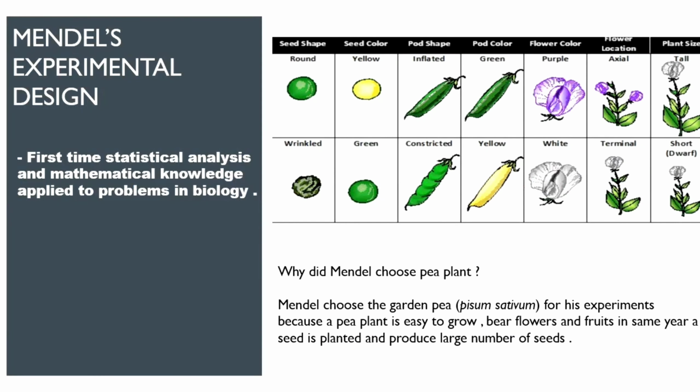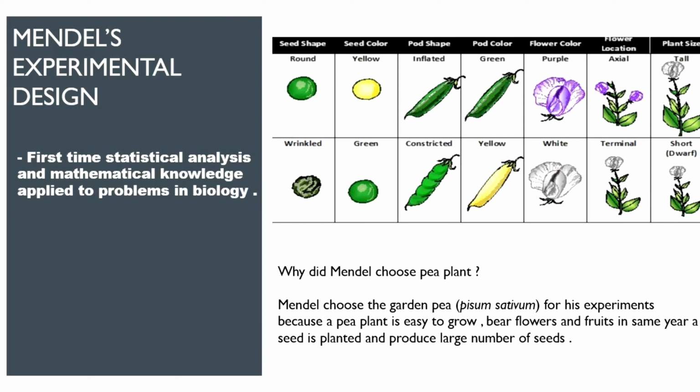Moving forward, next we have Mendel's experimental design. For the first time, statistical analysis and mathematical knowledge was applied to problems in biology. We all know that Mendel came up with certain ratios, phenotypic ratios, genotypic ratios. These ratios are a part of maths. So it was for the first time that someone brought mathematics into biology. This is what we mean by statistical analysis. Mendel was the first person to combine mathematics with biology.